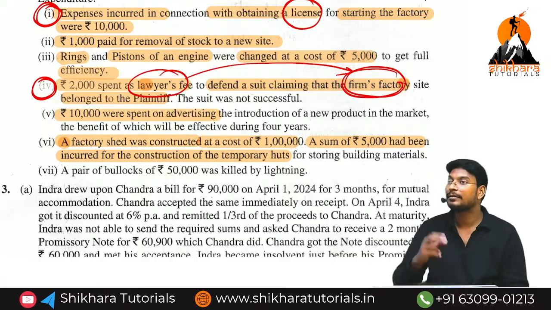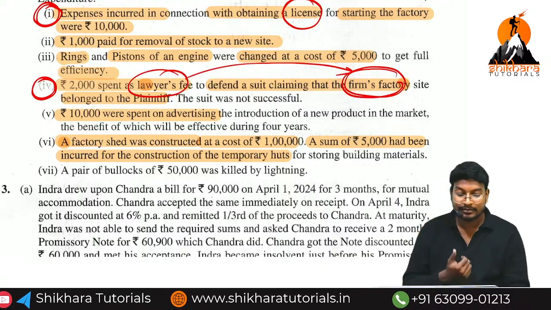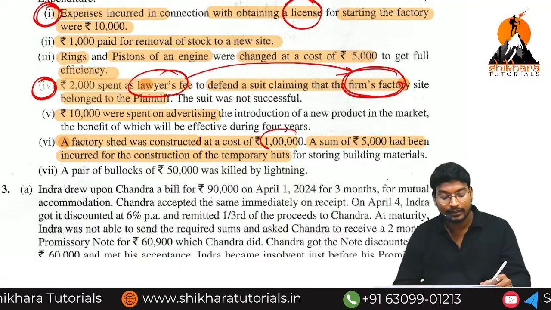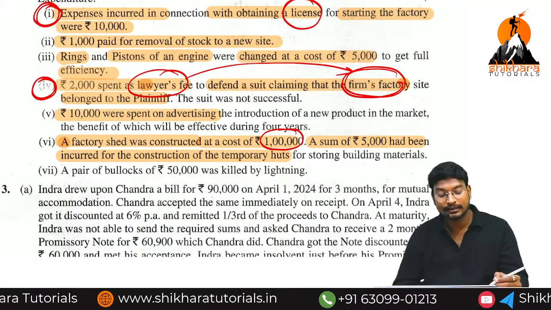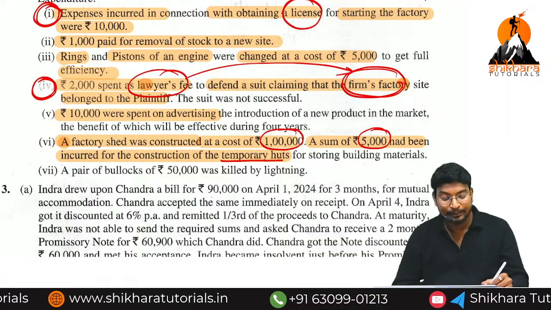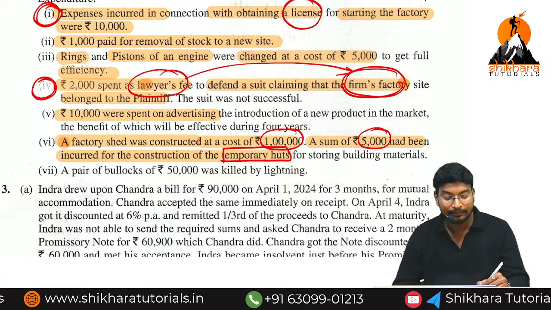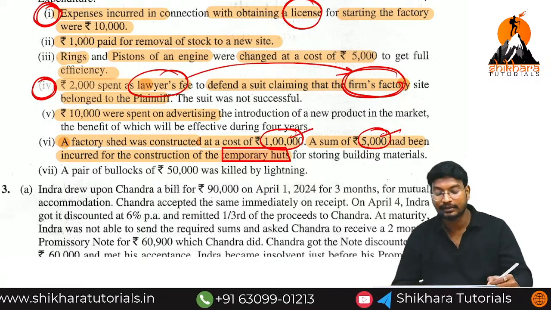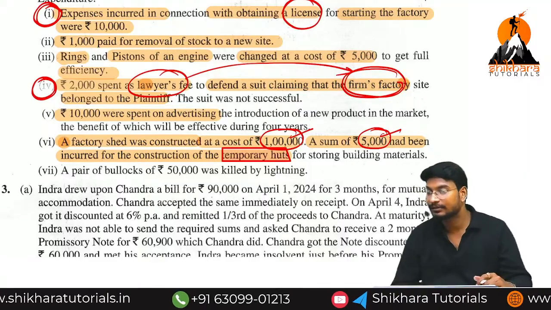Okay, now here two types of constructions have happened. One is called a factory shed. How much amount have we incurred? 1 lakh. And there is another construction. How much amount have we incurred? That construction is called temporary huts, permanent, temporary. So this 5,000 is called revenue expenses. This 1 lakh is called capital expenses.